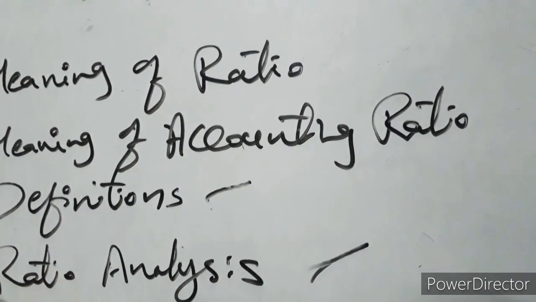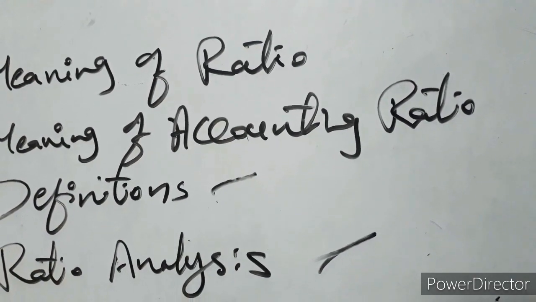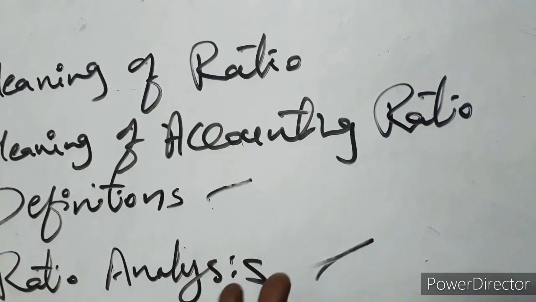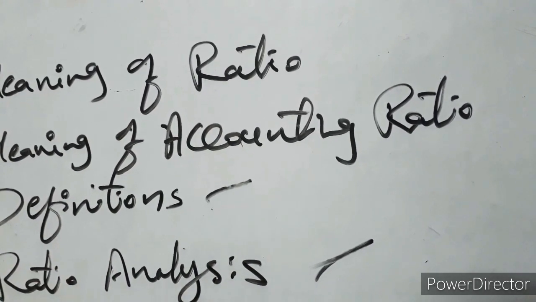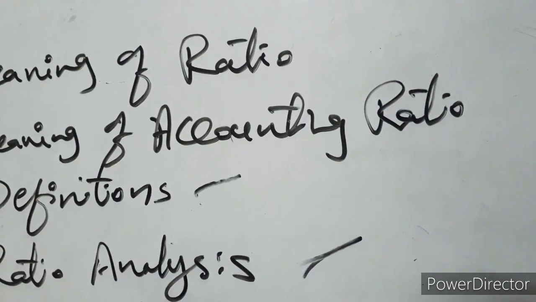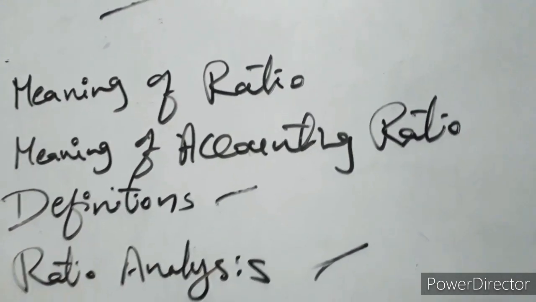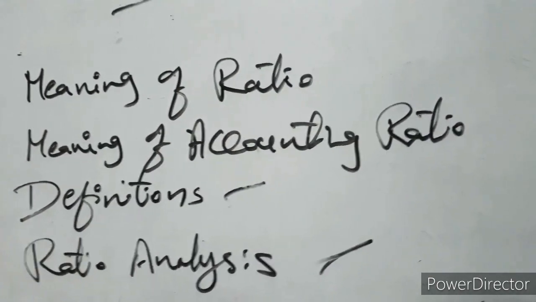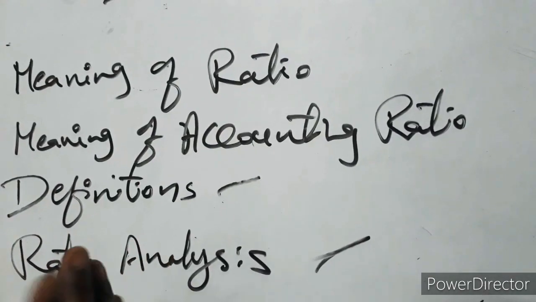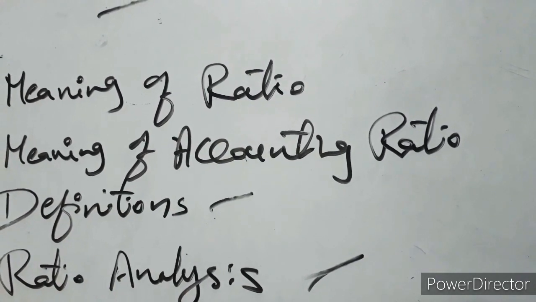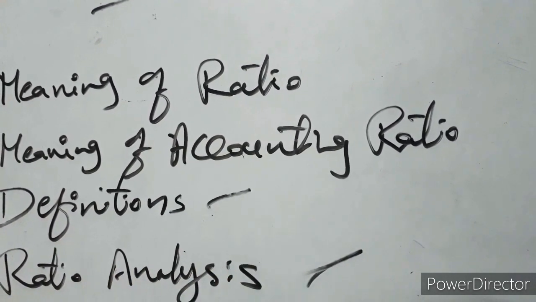Two variables will be taken, the relationship between the two variables will be calculated, and that should be compared with other data within the firm or outside the firm, or with the ideal standard relevant to the ratios. Okay. Last one is the interpretation of ratios.